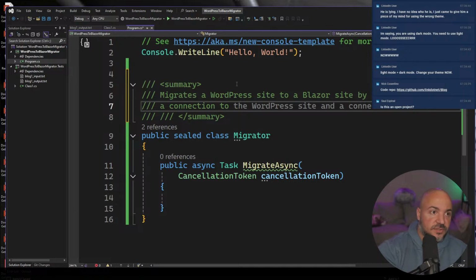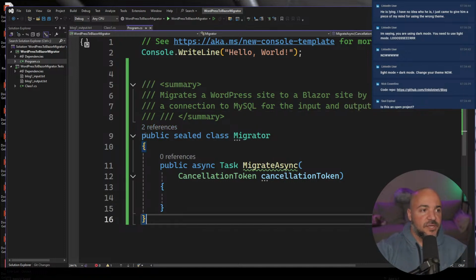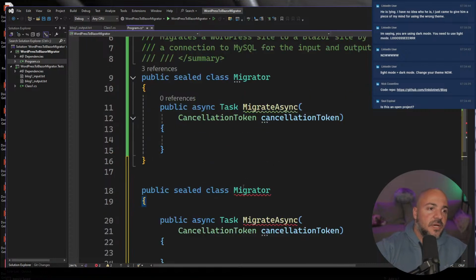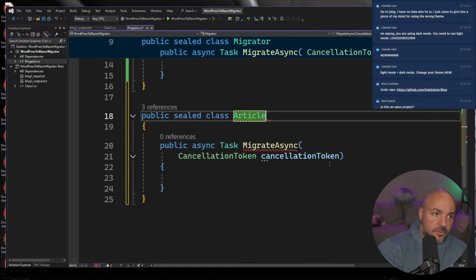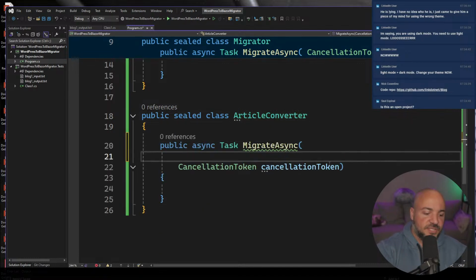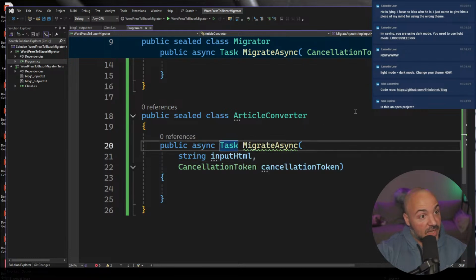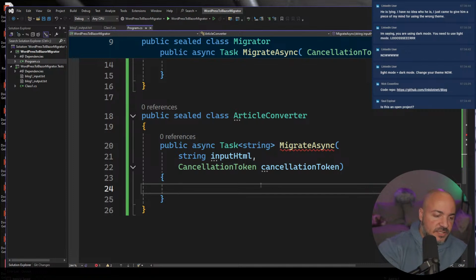Not to WordPress, to... for the input and output. So we're not writing that yet, but we need to write the page converter. So we'll call it the article converter. And the article converter itself is going to take in the input HTML, and it's not going to take in the output HTML because that would be silly, but it can return it. So that's going to be what this does. And right now,